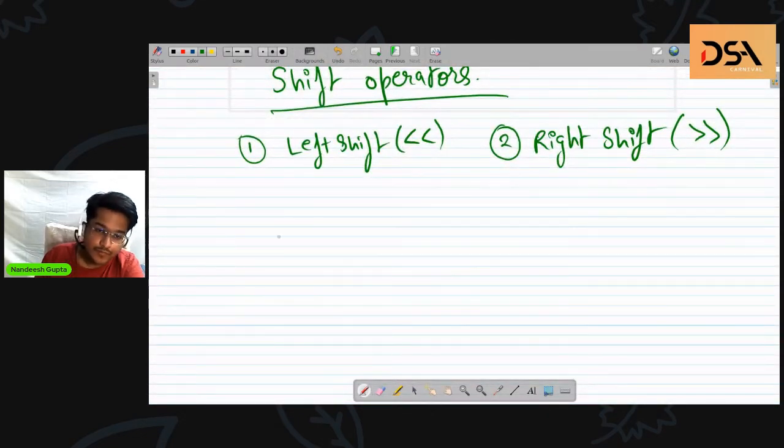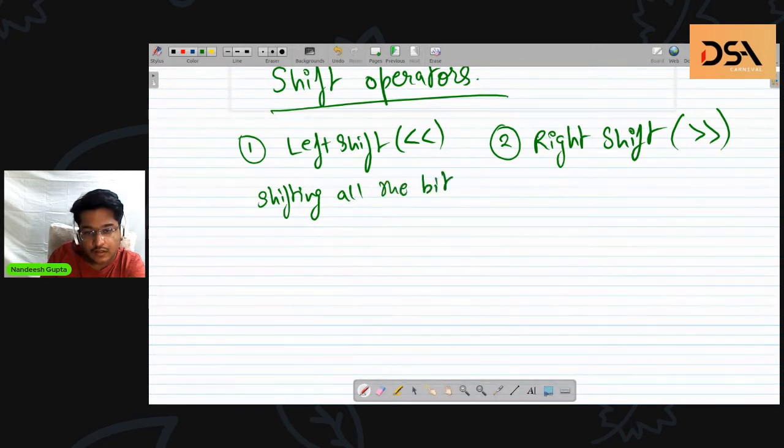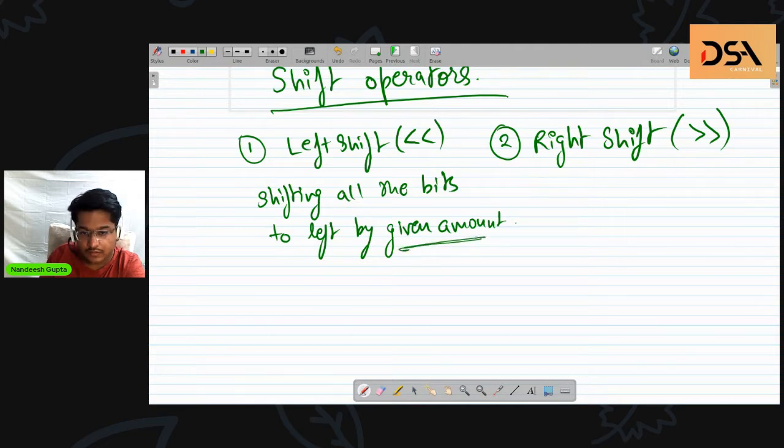So what is left shift? Let me write the definition first. Left shift is basically shifting all the bits to the left by the given amount. This is actually important: you can not only shift them by a single place, but you can control by how much you want to shift the bits of any particular number.